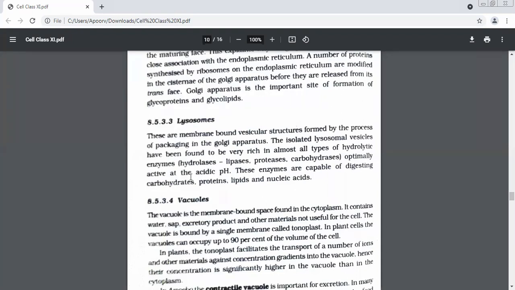You will find these small structures, okay? And they're formed because of the process of packaging. And packaging takes place in which place? Golgi apparatus. So you see how they're linked to each other? Lysosomes are formed because of the process of packaging, and this packaging takes place in the Golgi apparatus. So Golgi and lysosomes are also related to each other, so we put them together in the endomembrane system. If we take out a lysosome and open it to check the composition, we will find hydrolytic enzymes in it. What do you mean by hydrolytic enzymes?